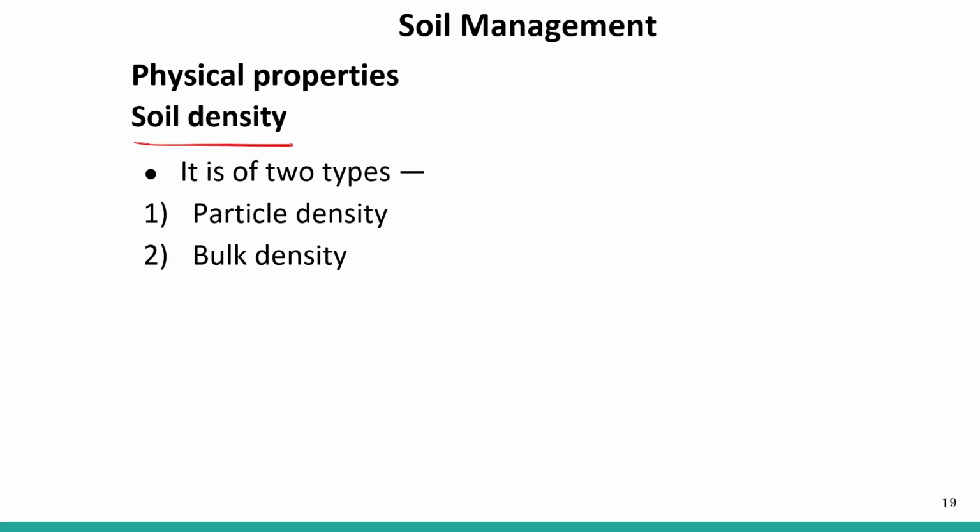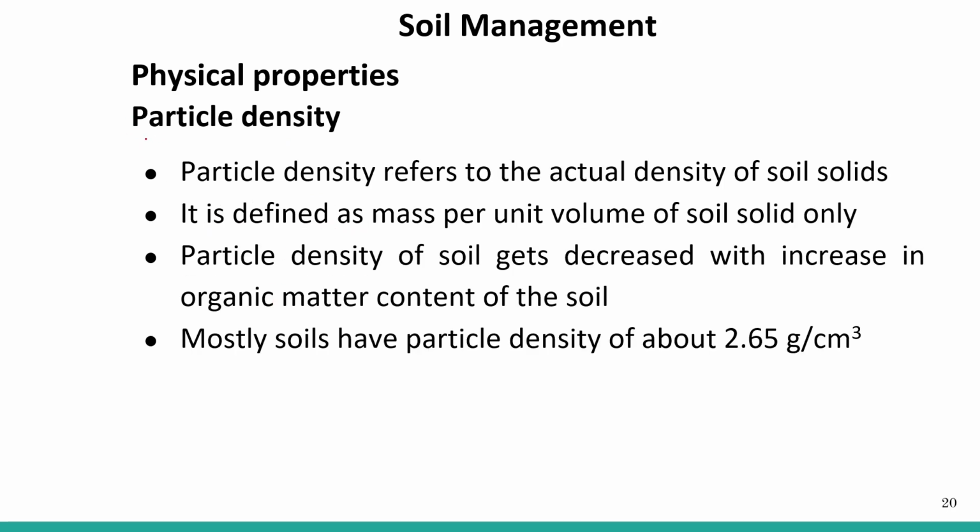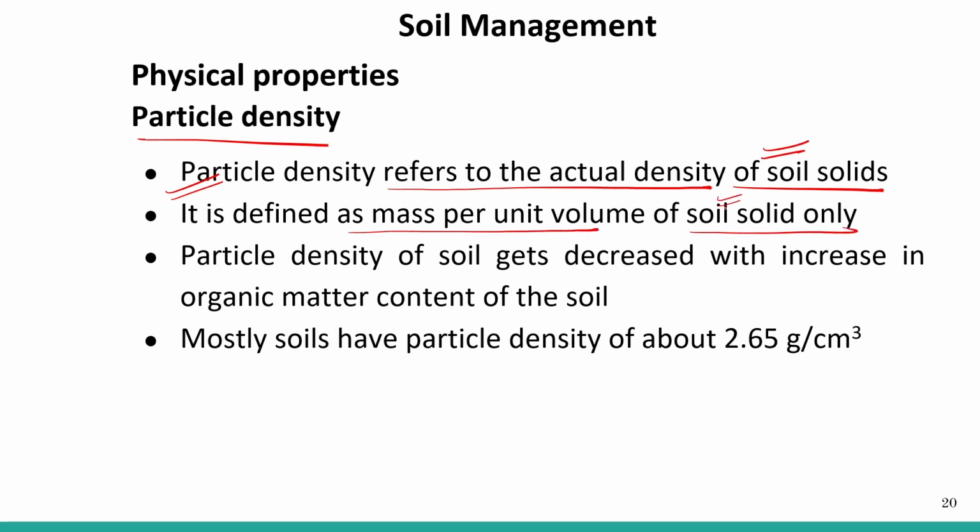So it is of two types, particle density and bulk density. Now, what is the particle density? The particle density refers to the actual density of the soil solid. This is the actual density of the soil. It is defined as mass per unit volume of the solid soil only. So we are not considering the space, we are just considering the solid soil.